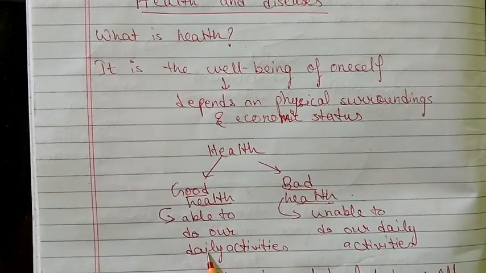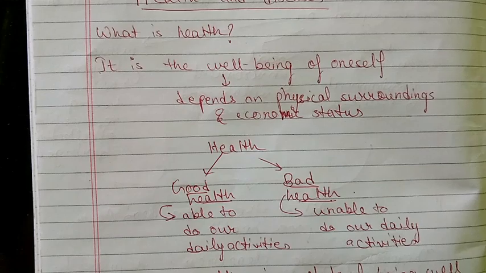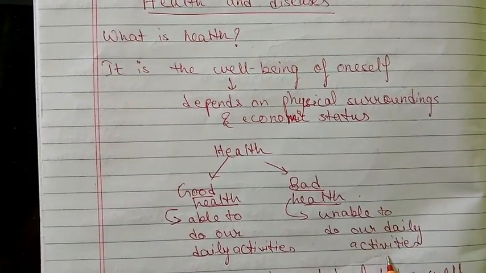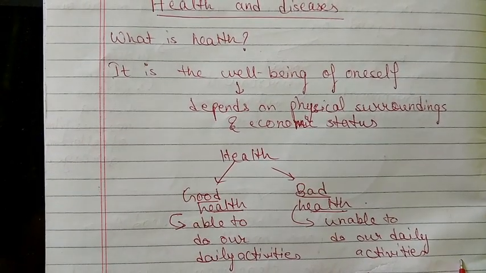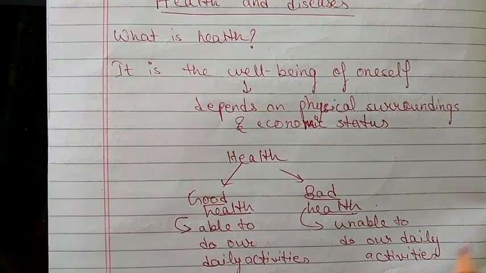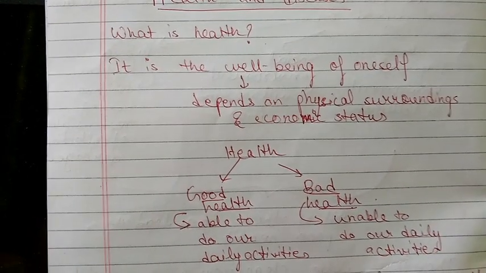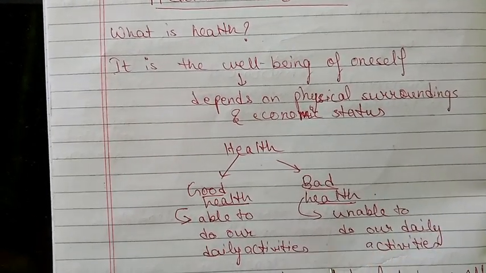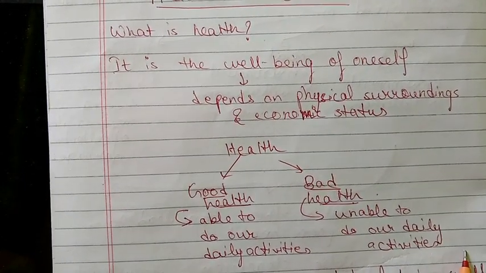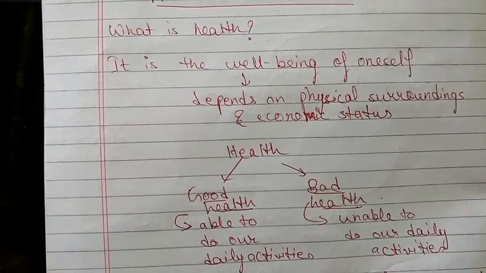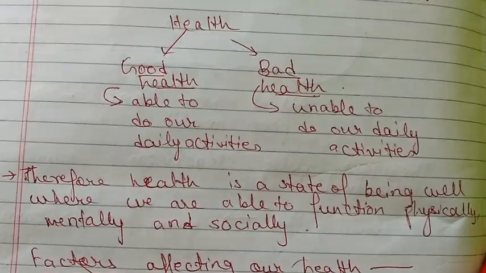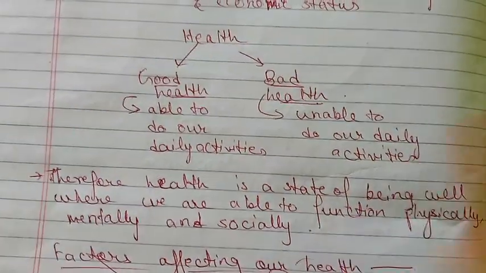Good health is when we are able to do our daily activities, and bad health is when we are unable to do our daily activities. For example, our mothers do the household chores on a daily basis. If one day she is unable to get up from the bed and do the household work, then we say that she is having bad health. Whereas the days when she is able to do all the household work, she is having good health. Therefore, health is a state of well-being where we are able to function physically, mentally, and socially.